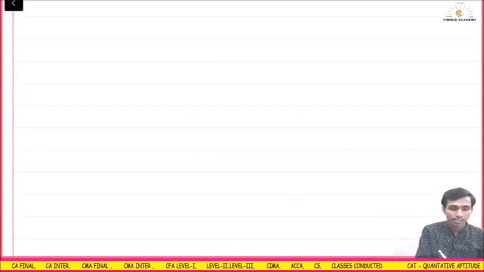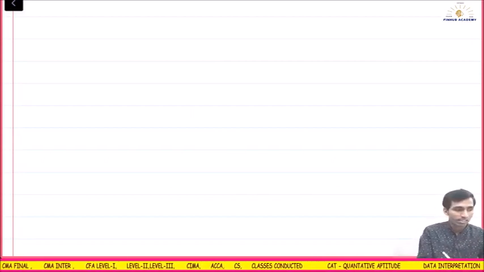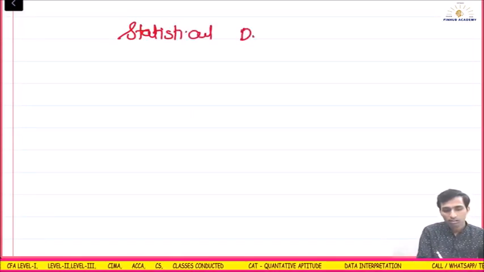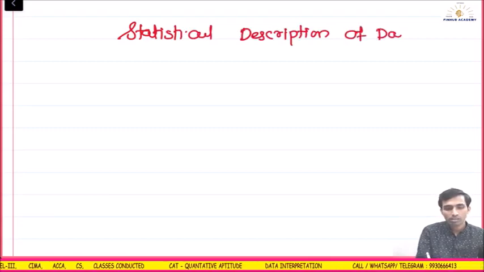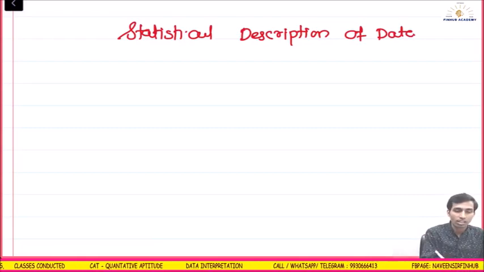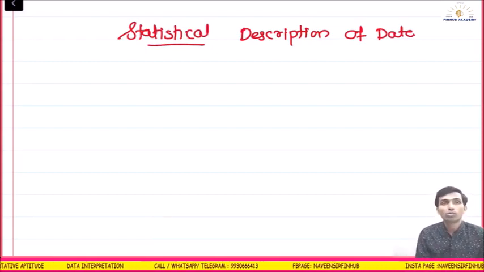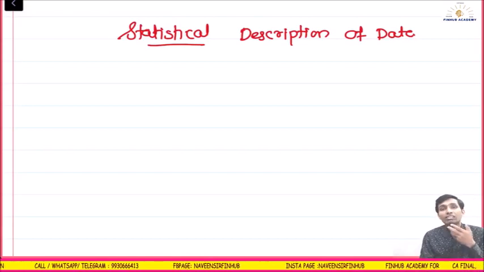We are starting with the first chapter of stats, that is statistical description of data. First thing, statistics. Right now, let us understand what is statistics. The definitions given in the module, what I recollect: one is in the singular sense and one is in the plural sense.